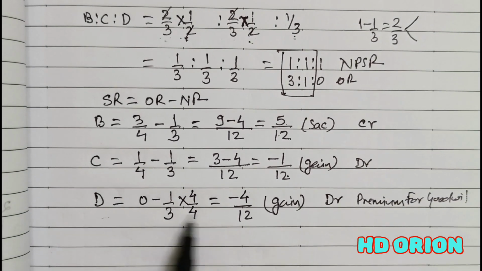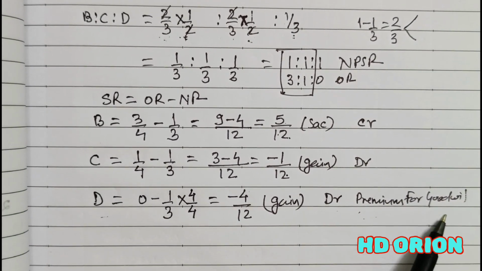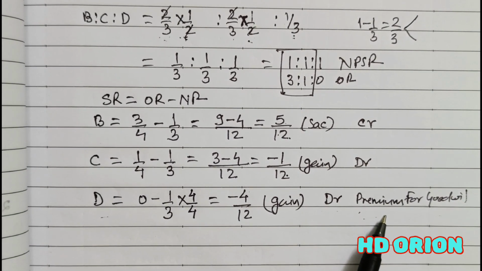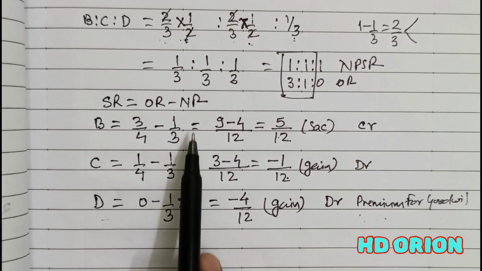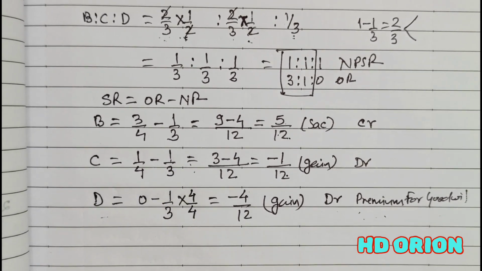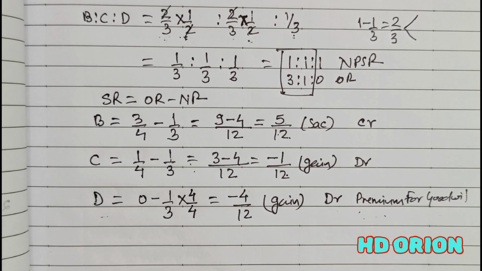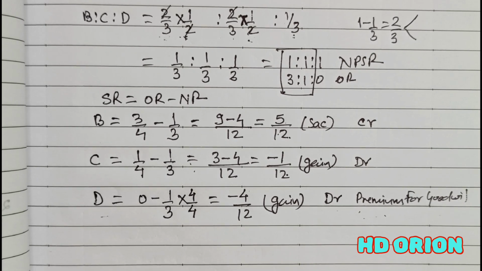Instead of writing new partner's capital account, which account will be maintained? Premium for goodwill account will be maintained. But for the old partners, their respective capital accounts will be maintained for treatment of goodwill. So let us pass the journal entry.